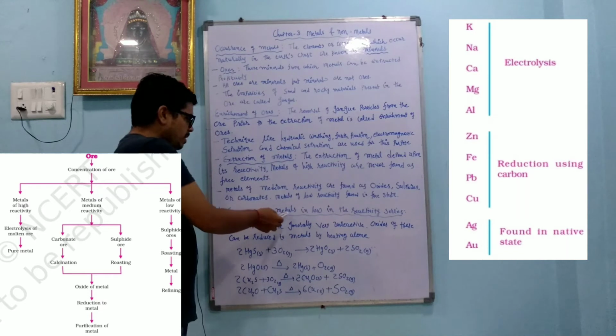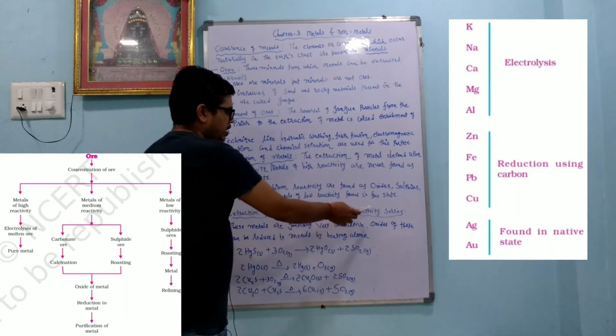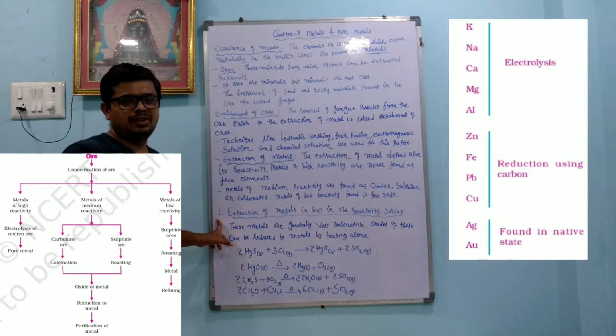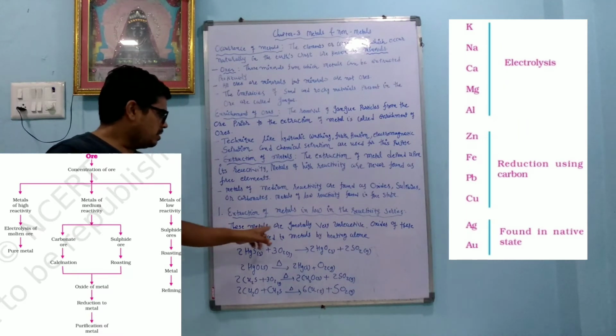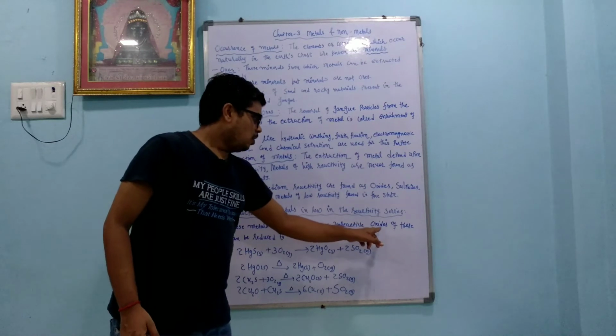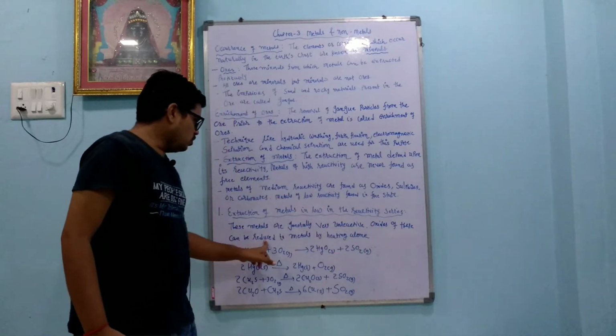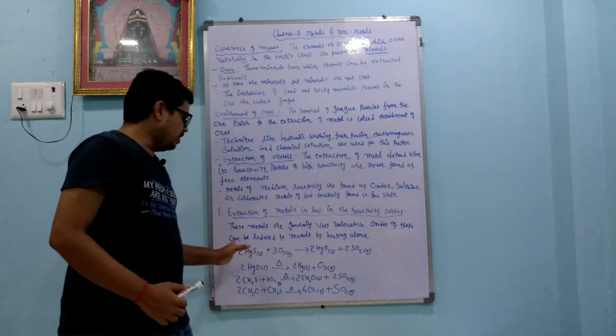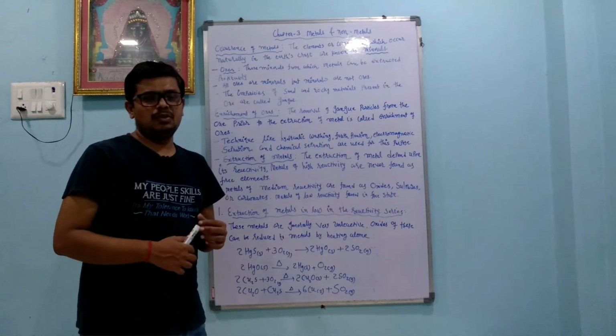First, extraction of metal in the reactivity series. Those with low reactivity are not that reactive. These metals are generally very unreactive. Oxides of these can be reduced to metals by heating alone. So by heating also we can separate them.